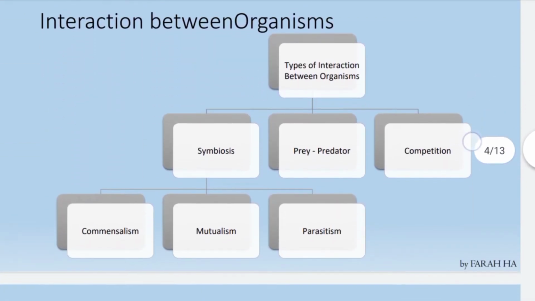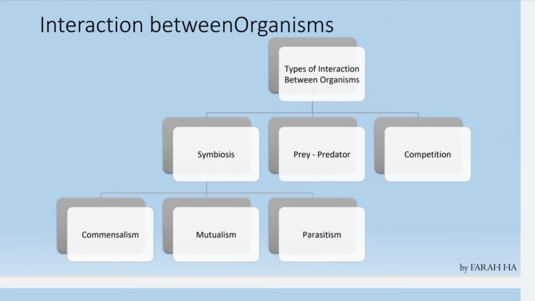Next is interaction between organisms. There are 3 types of interaction between organisms, which are symbiosis, prey-predator and competition. Under symbiosis we have 3 interactions. First is commensalism, second is mutualism, and third is parasitism. Which one is the positive interaction and which one has a negative interaction? Let me explain one by one, from one interaction to another.